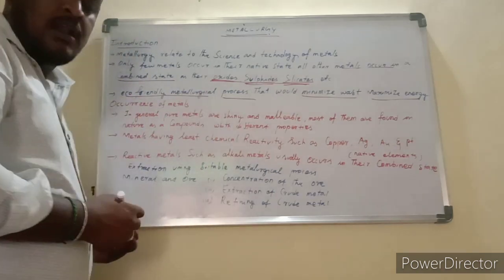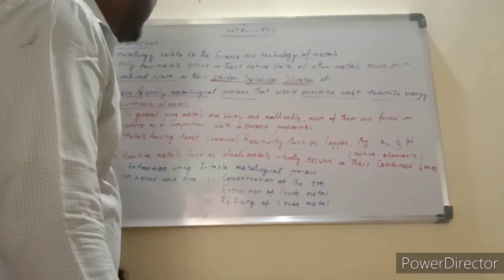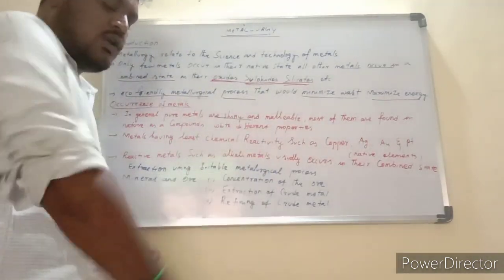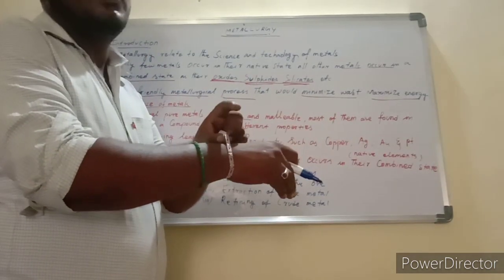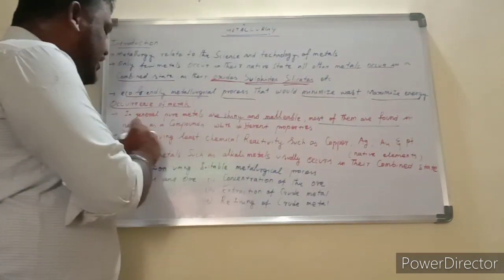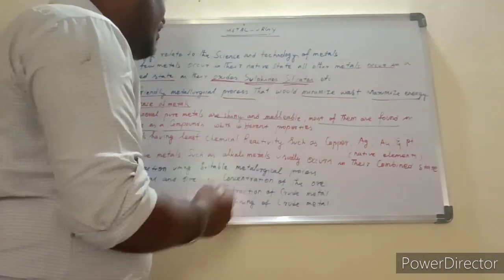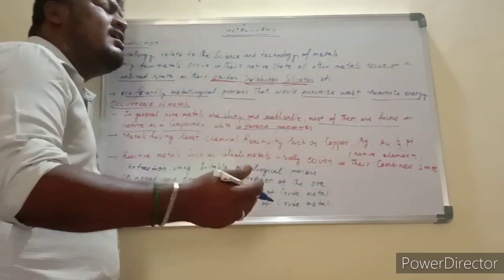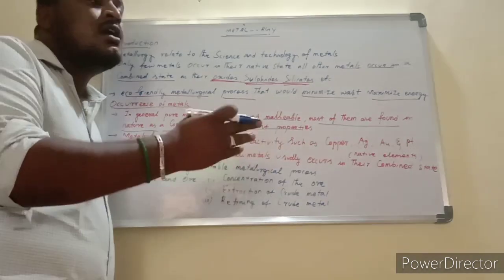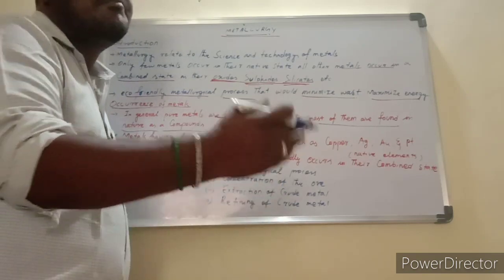And the occurrence of metals. What is the occurrence of metals? In general, pure metals are shiny. Look at this, silver is shiny and malleable. Most metals are found in nature as compounds with different properties. Silver, found naturally as a metal, when combined with oxygen forms silver oxide, and it goes black like that.